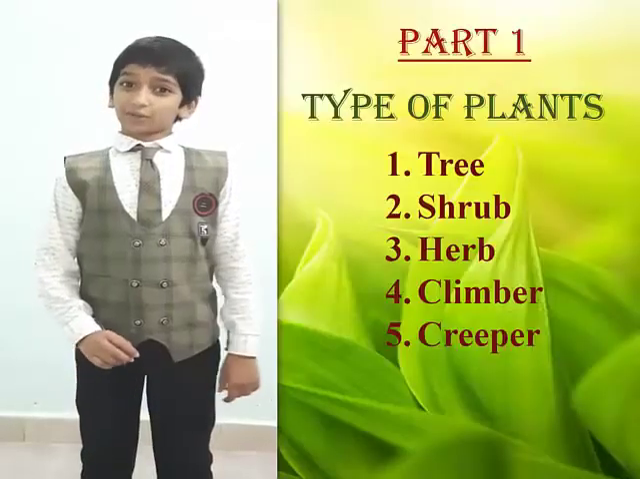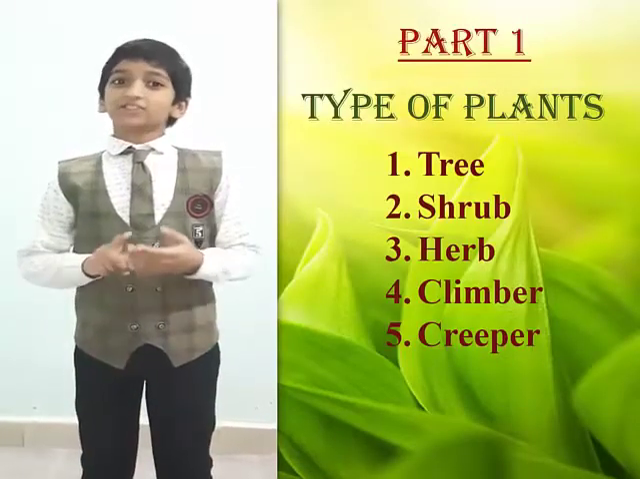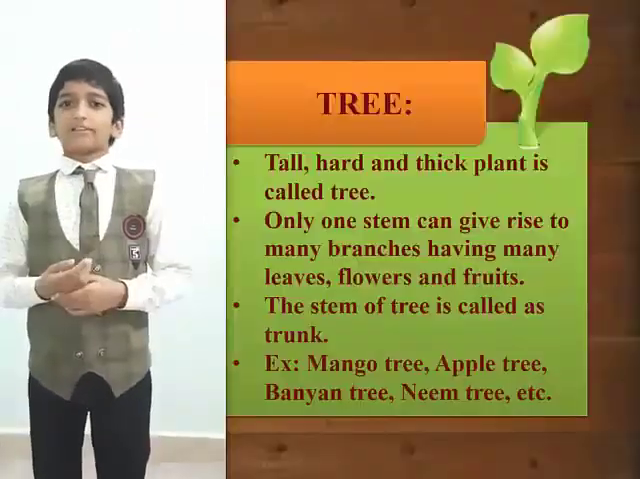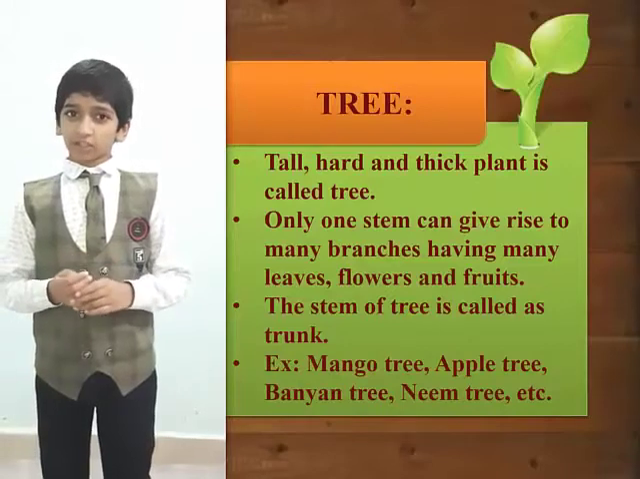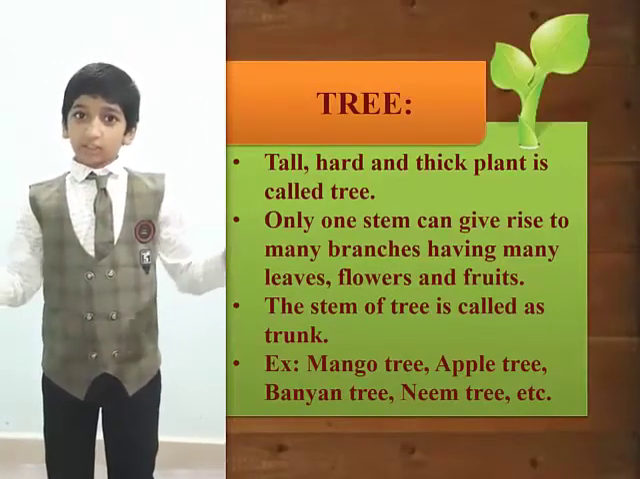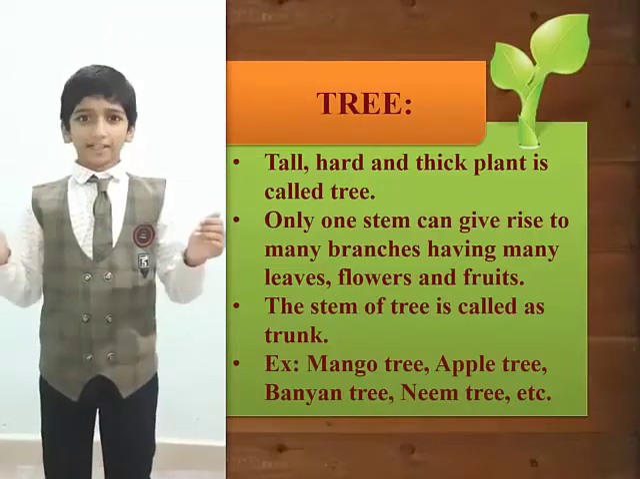There are 5 types of plants. They are trees, shrubs, herbs, climbers and creepers. First of all, we will see the information about the trees. There are many trees in our surrounding. How are they? They are tall, hard and thick.